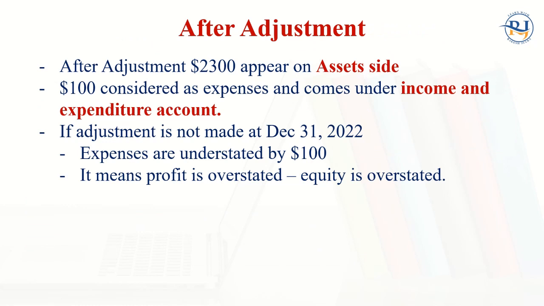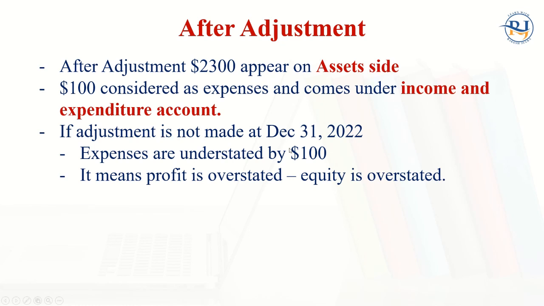So after adjustment, how can we interpret this? After adjustment, $2,300 will appear on the asset side and $100 will be considered as expenses, which will come under the income and expenditure account.